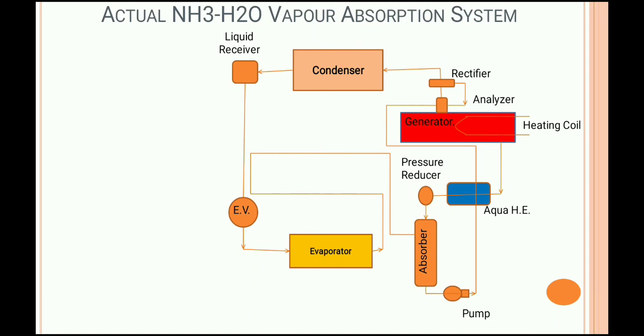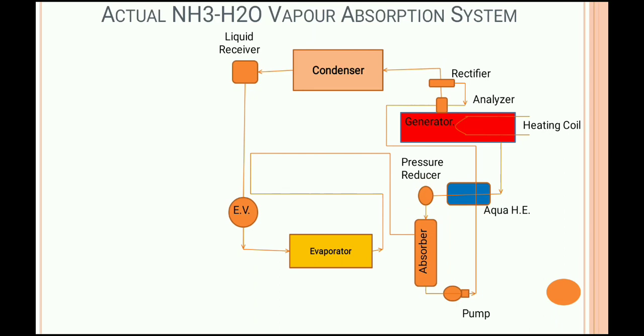Hot fluid. I am repeating again. The rich solution which is coming out from the pump and goes to the generator is basically treated as a cold fluid, and the weak solution which is coming out from the generator and goes to the absorber through the pressure reducer is basically treated as a hot fluid.